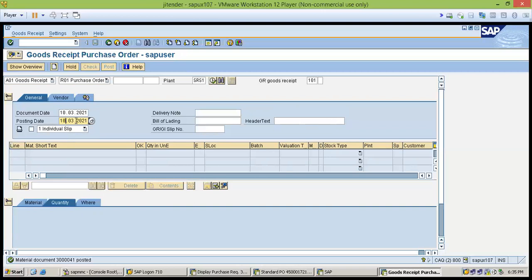Okay, sir. So after receiving the order, the next step is that after receiving this material, we will send the invoice to the finance team, and the finance team does the MIRO and payment processing. We will cover it in a later session. So the end-to-end procurement cycle is: first we create the PR, then we create the PO, then the MIGO happens, and after the goods are received, the invoice document is moved to the finance department.